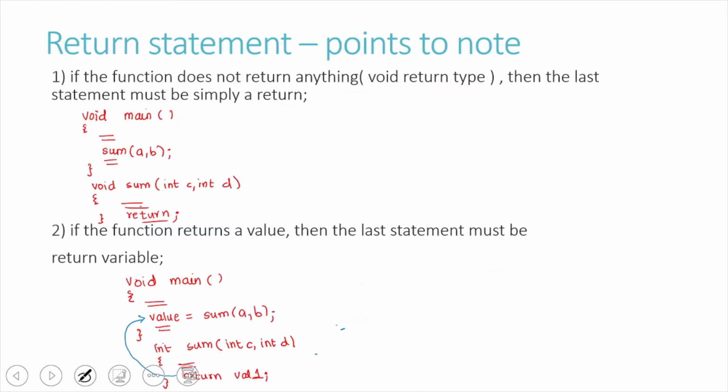Next, let us study the return statement. The return statement is the last statement of a function inside the function definition, and if the function does not return anything, then we will write it as void. If the function returns a value, then the last statement will be return followed by that variable name. For example, here if value1 is of type integer, then the integer value is returned and it is stored in the variable called value, which is written inside the main function.